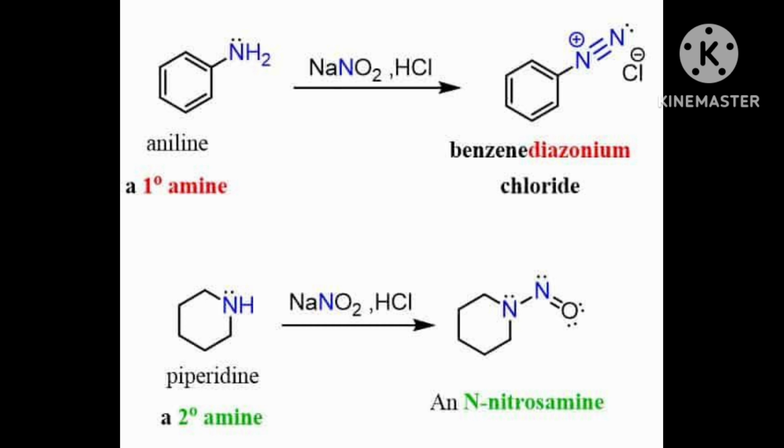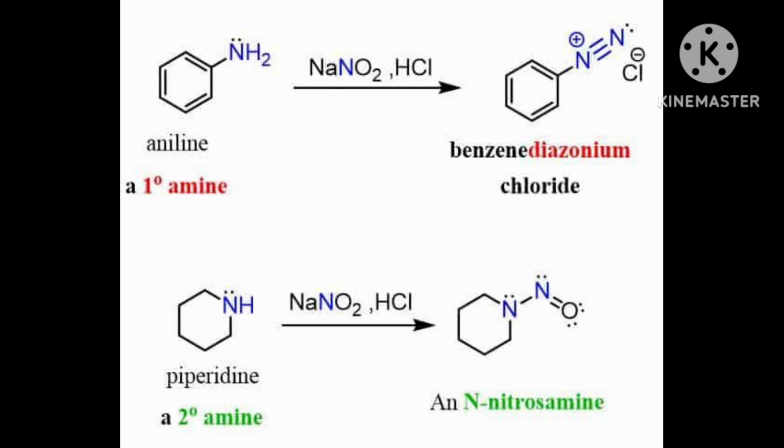This reaction is very important. The reaction is simple: RNH2 plus HNO2, in the presence of NaNO2 plus HCl, gives RN2Cl. Here N2 carries a positive charge and Cl a negative charge.